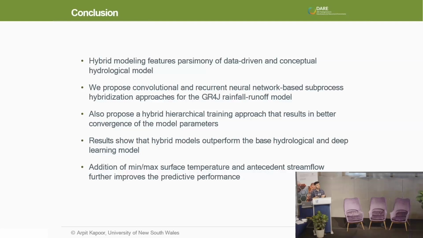Just to wrap this up, we developed a hybrid model. We investigated how well we can predict with the hybrid model using the CAMELS Australia dataset.